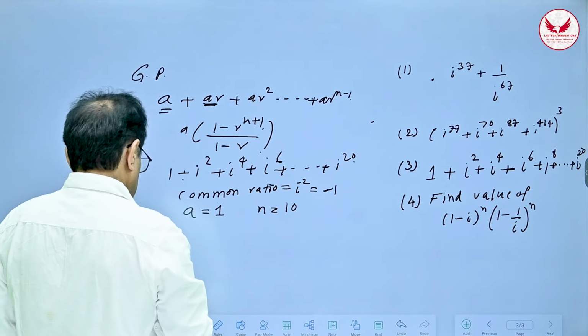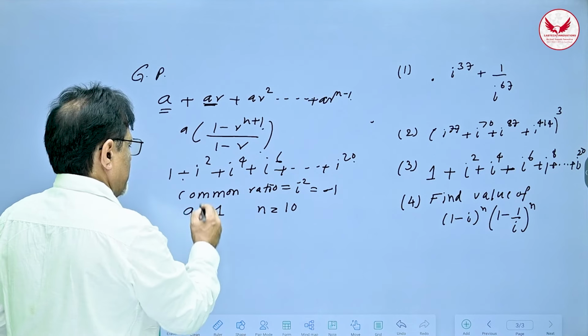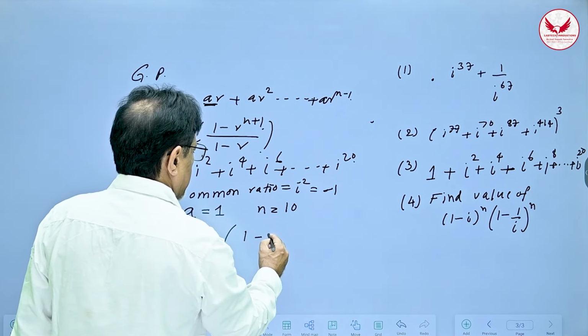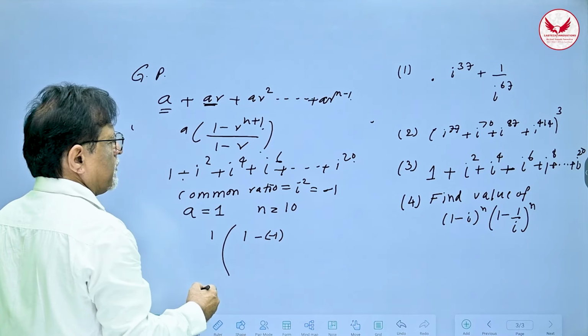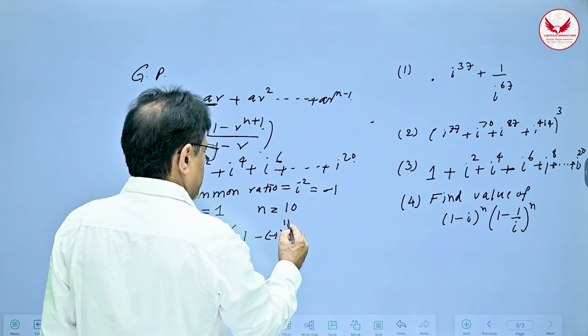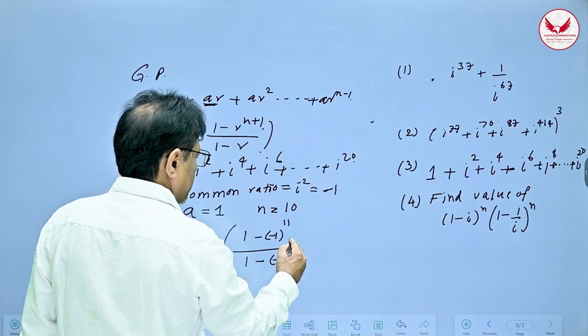So now I have to apply this formula. So formula tells me that A is 1. And 1 minus minus 1, I square is the common ratio, right? So that is raised to n plus 1, so that is 11, divided by 1 minus minus 1, okay?